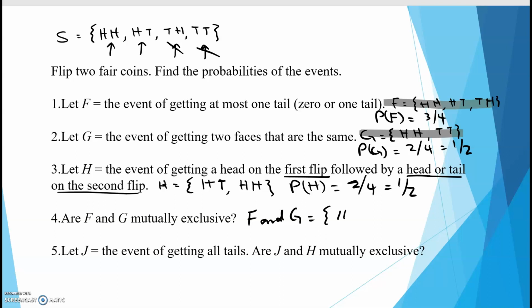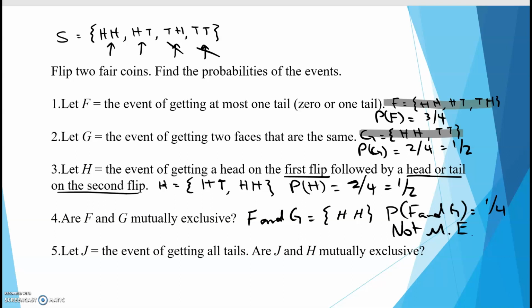Well, it looks like they both have a head, head, and that's it. So because they have something in common, and also we could look at the probability of both of them, this would be 1 over 4. Because this was not 0, and because they do share something in common, they are not mutually exclusive.